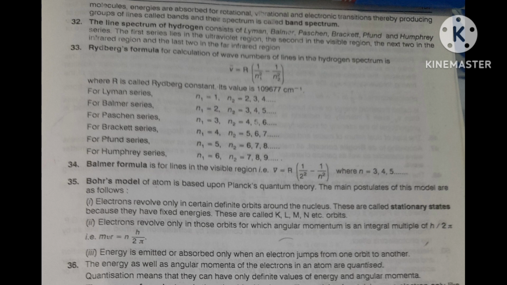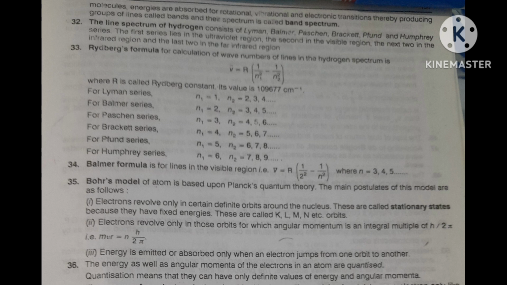Balmer series. Now more about the Balmer series. The Balmer formula is for lines in the visible region. This question is asked again; already I told you. For this, the wave number is equal to R. You are talking about the Balmer series, so n1 is equal to 2 and n2 is more than 2.